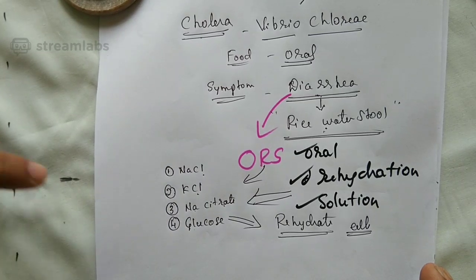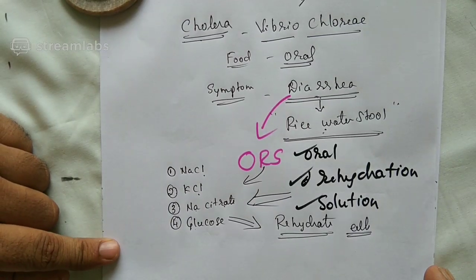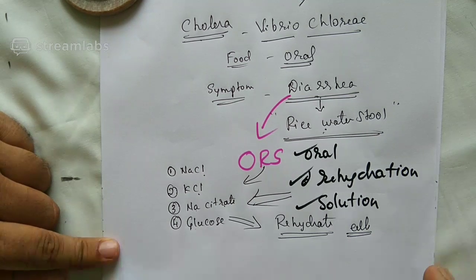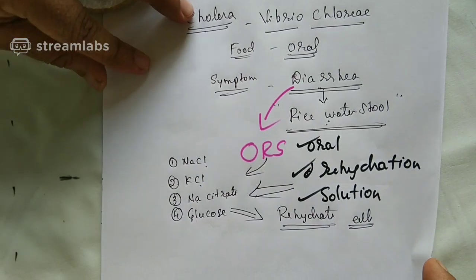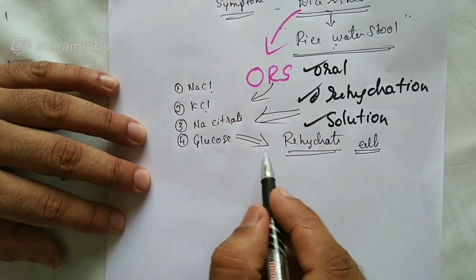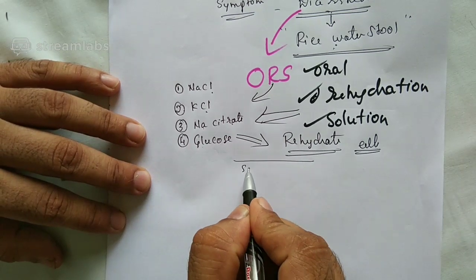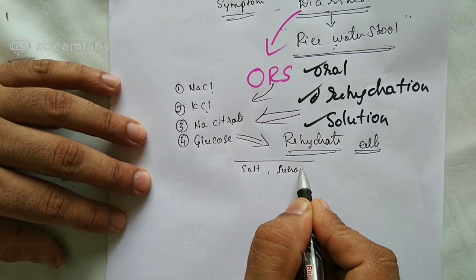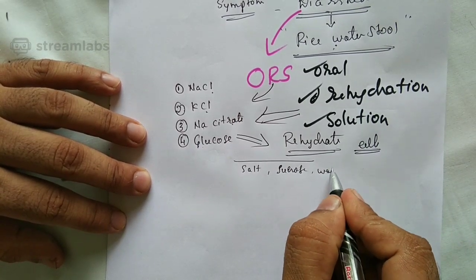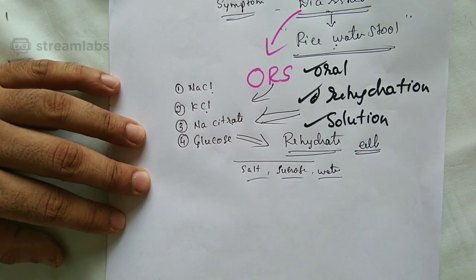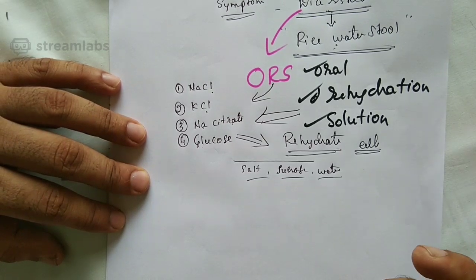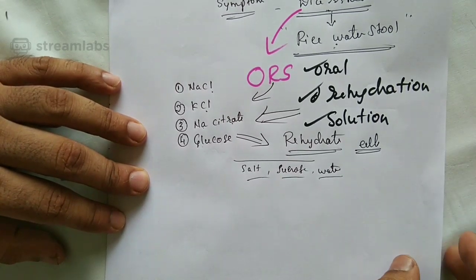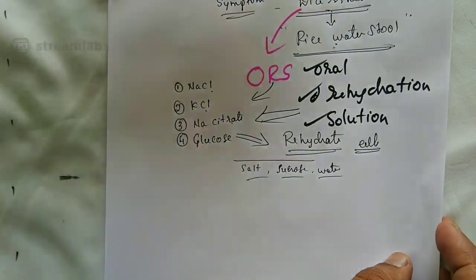If you ask me, there's an urgent condition, a person is suffering from diarrhea. Is there any chance of preparing oral rehydration solution at home? The answer is yes. Oral rehydration solution can be prepared at home just by taking table salt and sucrose, which are available at home, and water. Proportionate mixing of this can serve as an oral rehydration solution in urgent cases.